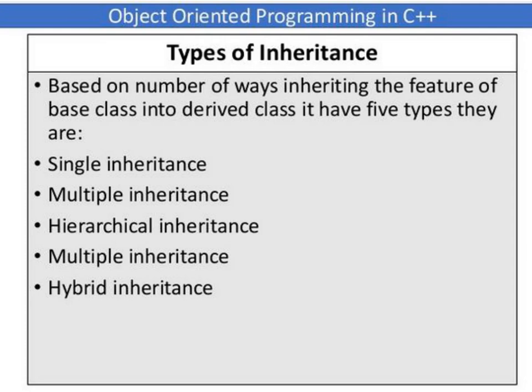How single inheritance can be declared and how this program can be implemented, and what is multiple inheritance, what is the syntax, and how this can be implemented in the program. So each kind of inheritance will be discussed with an example program, so that everyone should be perfect with each kind of inheritance.